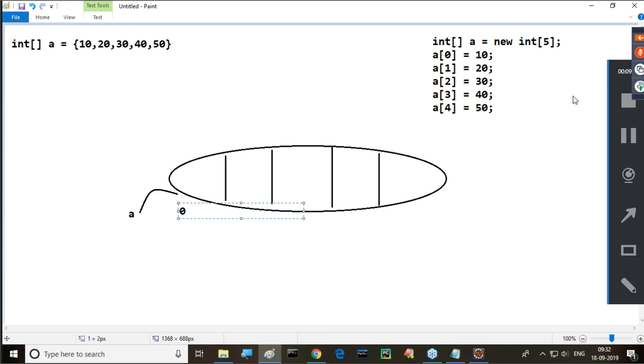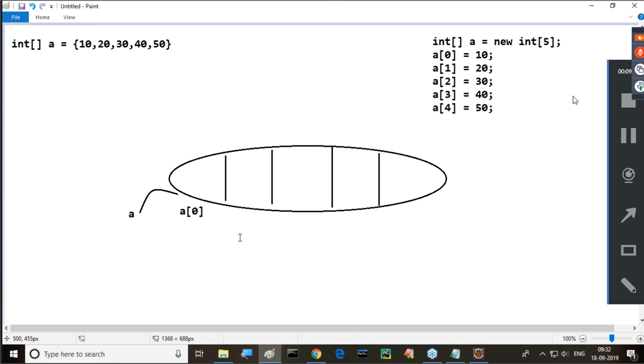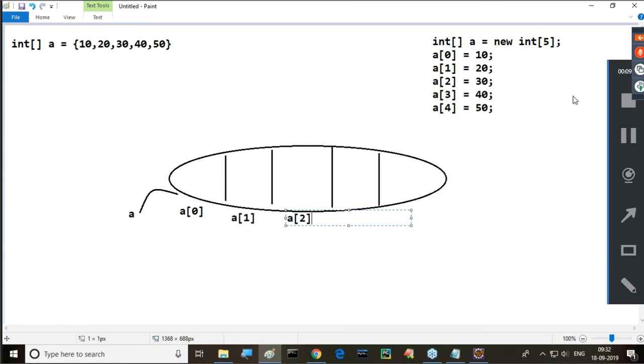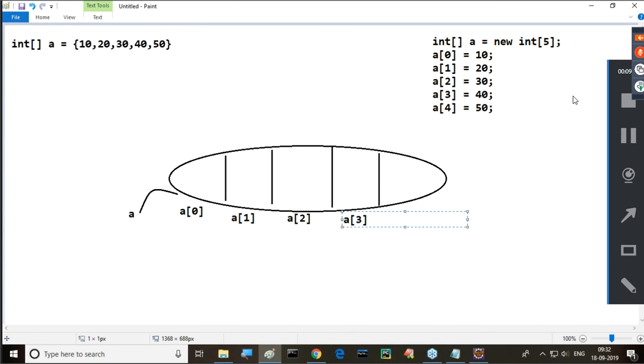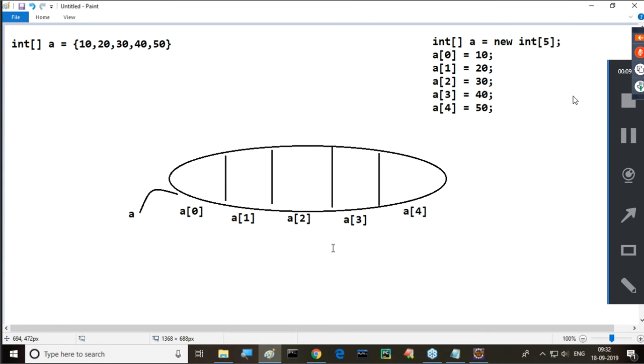This is the 0th index value, and directly I'm telling you this is A of 0. And this is A of 1. Next one is A of 2. And next one is A of 3. Then after that, this is A of 4. Like this, the values I provided: A of 0, A of 1, A of 2, A of 3, and A of 4. Like this we are getting it now.